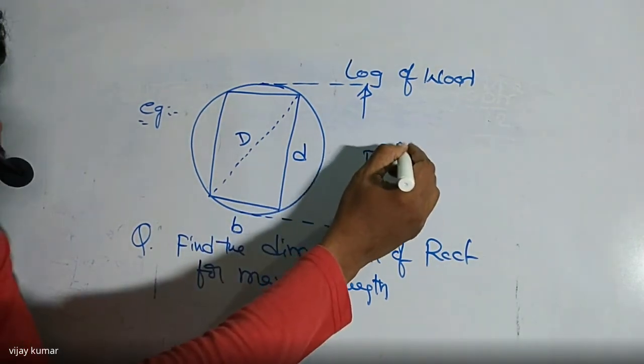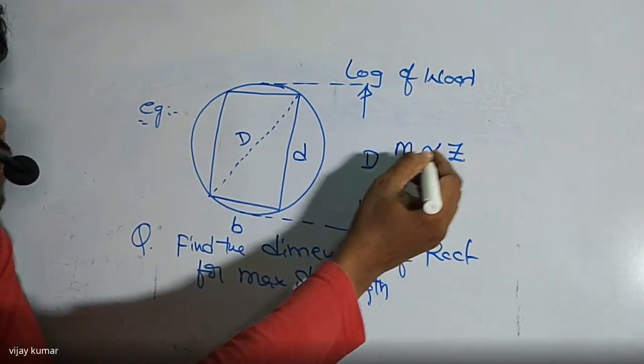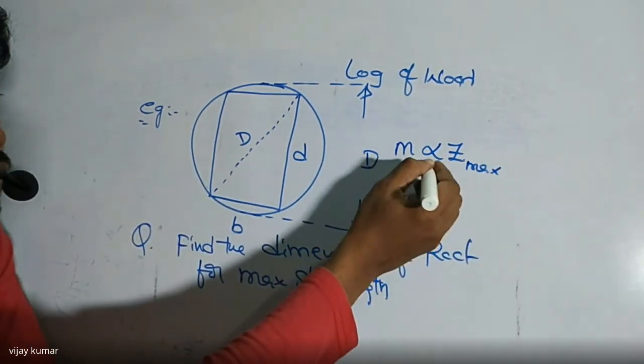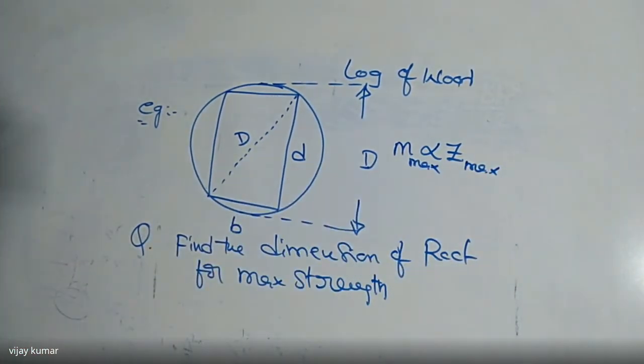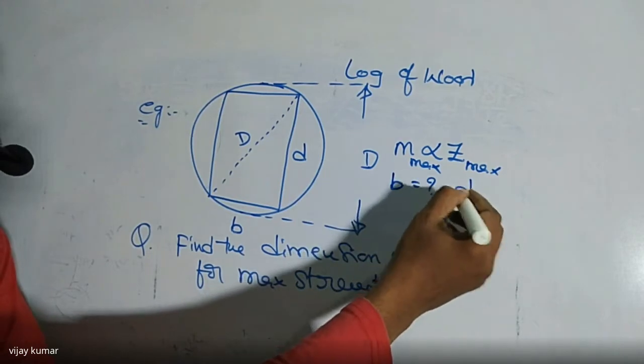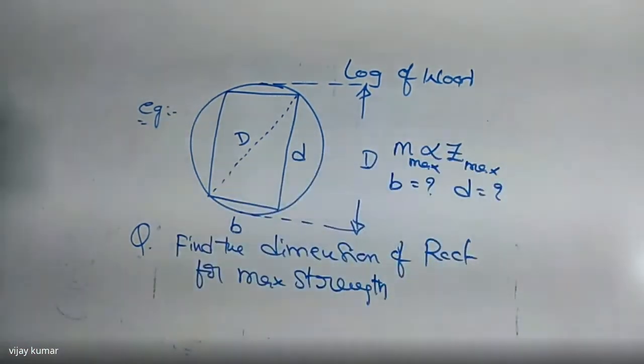So I'm writing here, M is directly proportional to Z. So when Z is maximum, M is also maximum. Listen carefully here. Z is maximum, M is also maximum. I want to find what is the value of b and what is the value of d, that is, the dimensions of the rectangular section. Have you got it? Right.